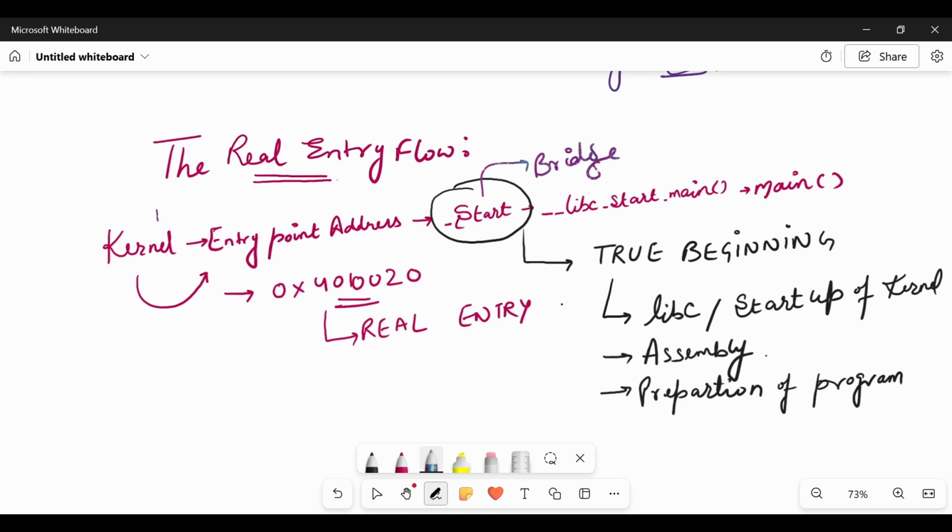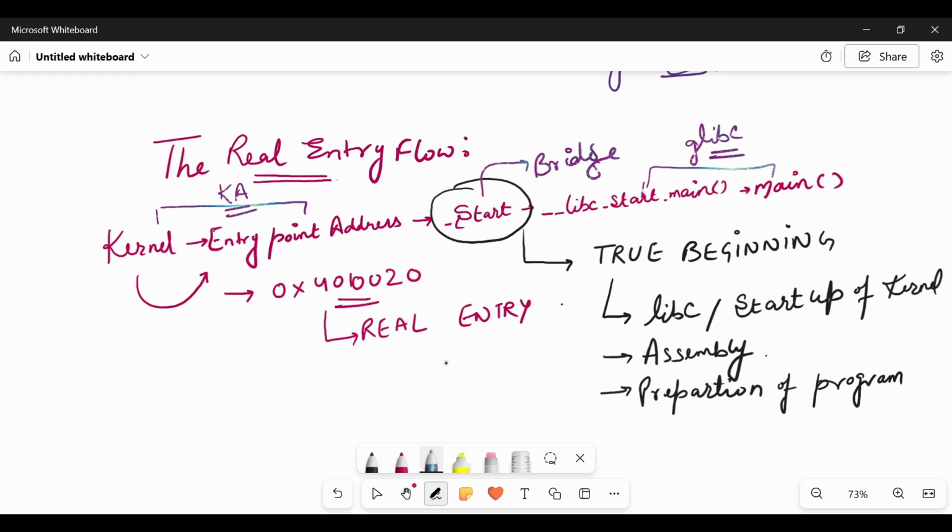On this side we have the kernel area, and these two functions come under glibc, which is a part of user space, and kernel area means kernel space. So underscore start is a bridge between two worlds, kernel space and user space. glibc is a part of user space.